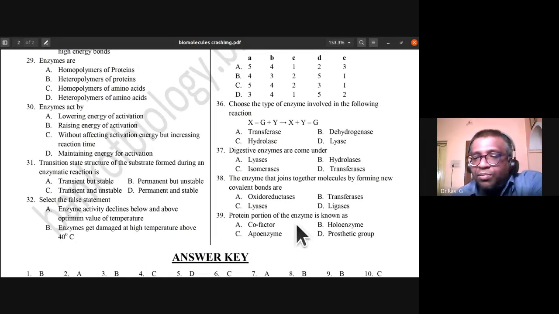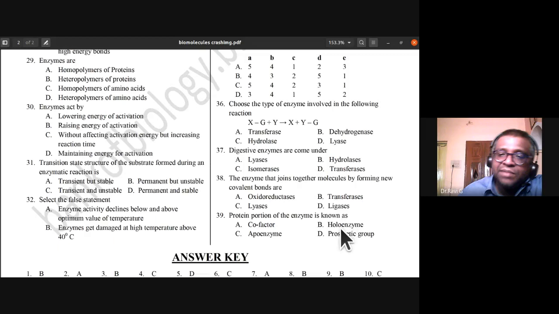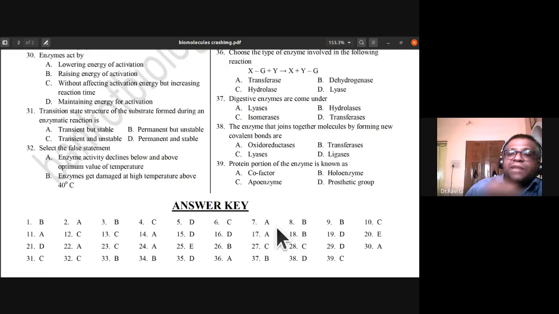39, protein portion of the enzyme is known as. So it is prosthetic group plus apoenzyme, isn't it? Holoenzyme, apoenzyme, and prosthetic group. So the protein portion of the enzyme is known as, 39th is C. Apoenzyme is the protein part of the enzyme. So 39C is the answer.